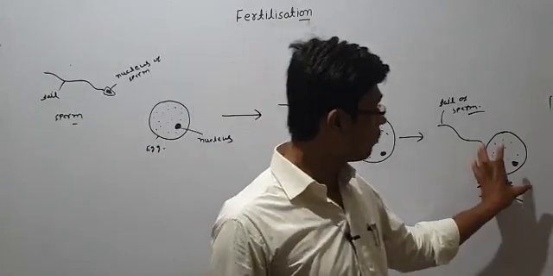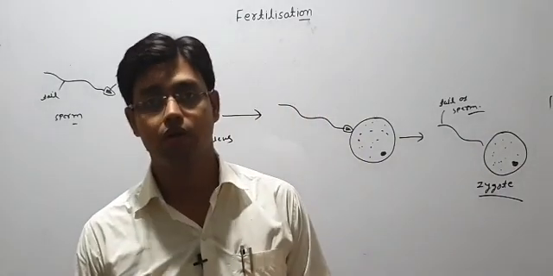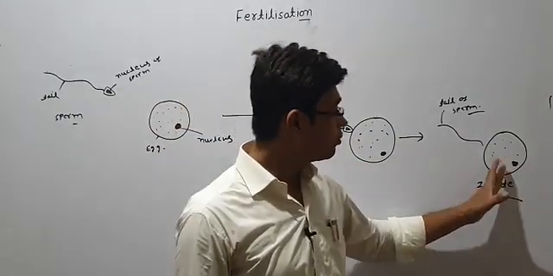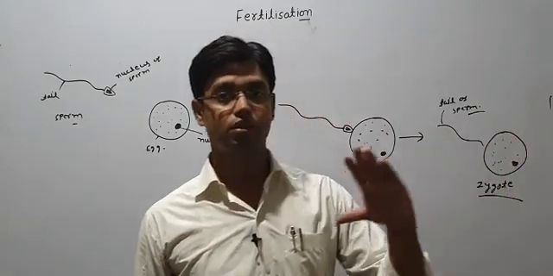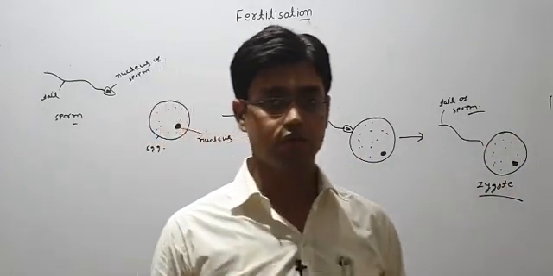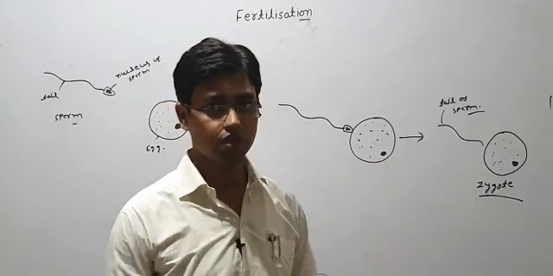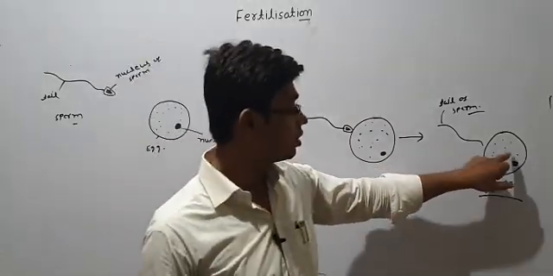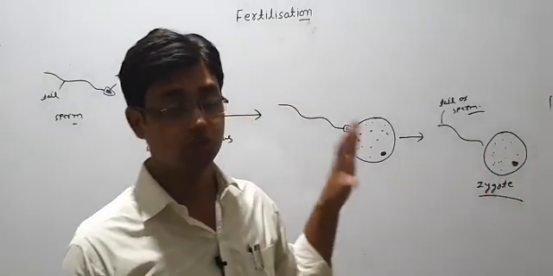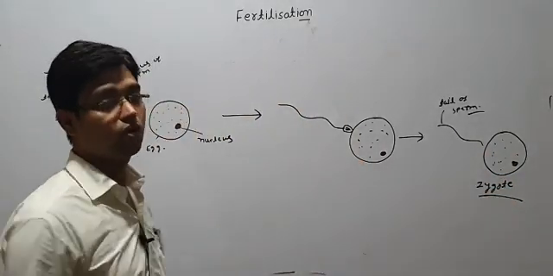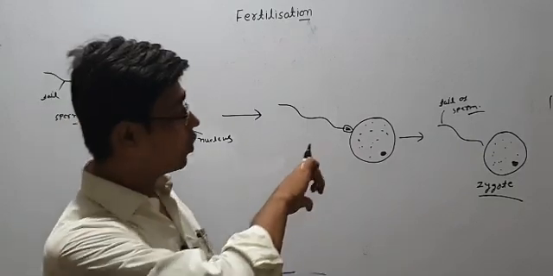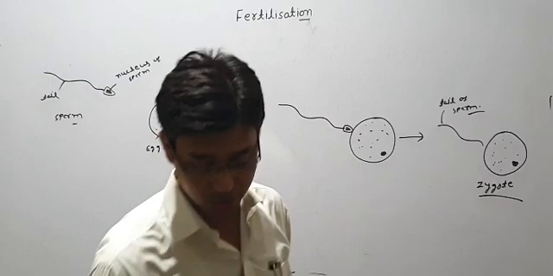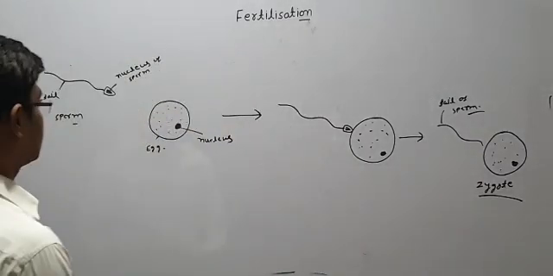That zygote is the first cell of the new baby, the new living being, whatever that will be. The first cell is this. It will develop, there will be certain divisions, it will divide and produce a number of cells, and the whole body is formed from this initial single zygote. So this is the most important thing, the first cell of life. A new life will start from this zygote. So that is the main thing. I hope you understand this concept.